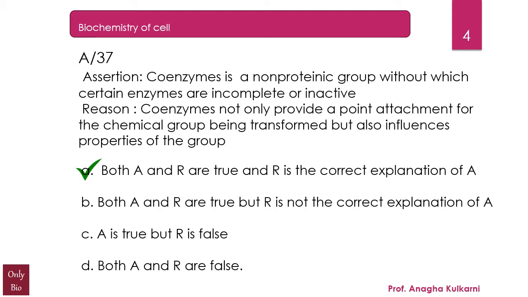Now many a times these enzymes are made active or complete only when certain other chemicals, non-proteinic groups, attach with them, and such non-proteinic groups which on attachment with the enzymes make them complete or active are called coenzymes. Now coenzymes are like cofactors. They attach with the active sites of the enzymes and help in their proper functioning. Now coenzymes that are directly involved and altered in the course of chemical reactions, if there is some chemical change in them, they are considered to be a secondary substrate.